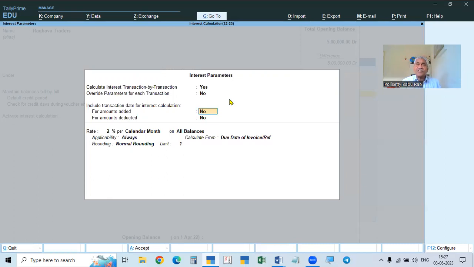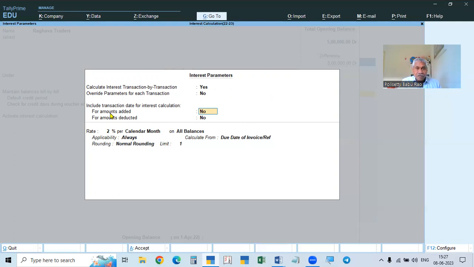On all the transactions, you have to calculate it every month. This month there is one transaction, and you calculate interest on it. Next month there is another transaction, so it will take the first transaction as well as the second transaction and calculate. That is called calculation of interest, transaction by transaction, one by one. So we have to make it yes always.